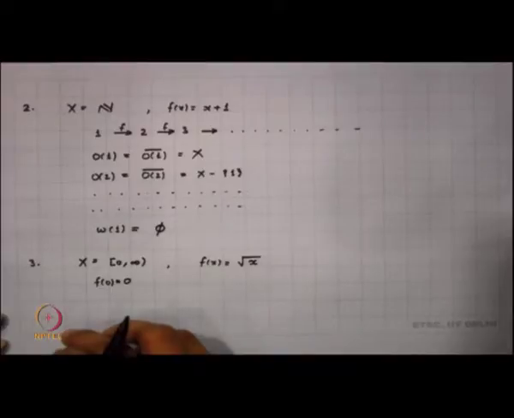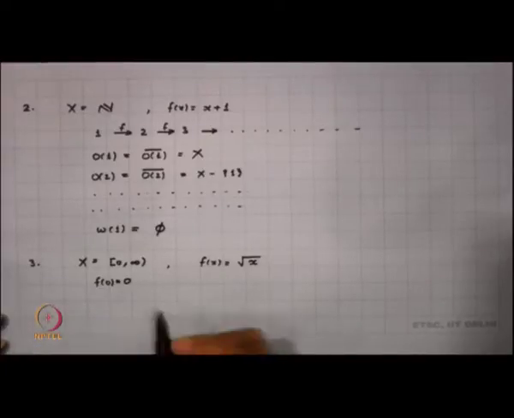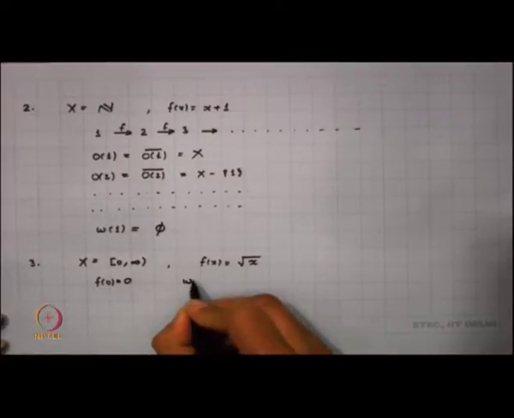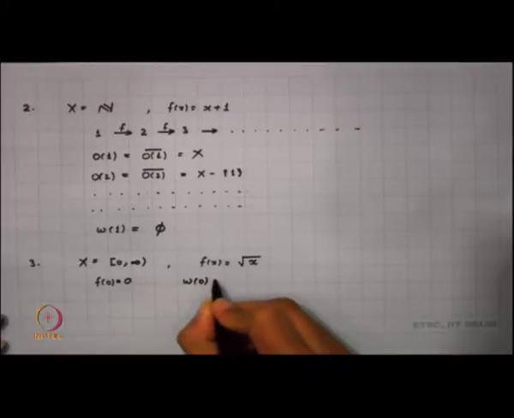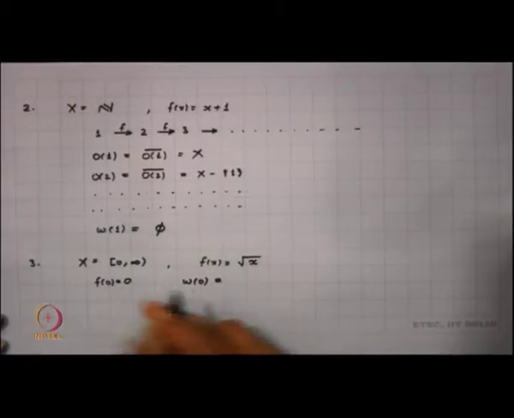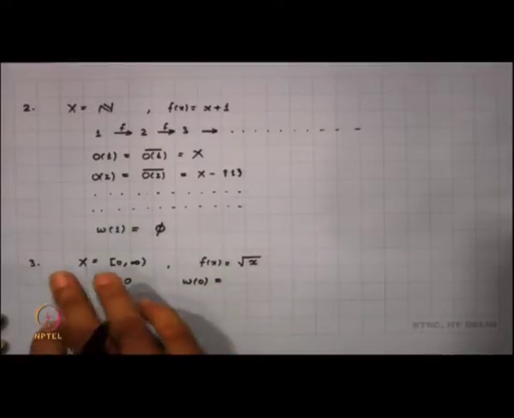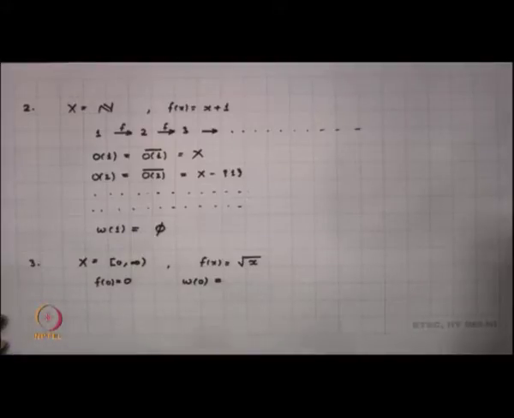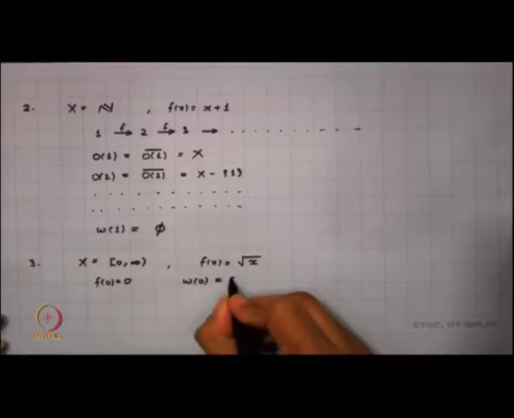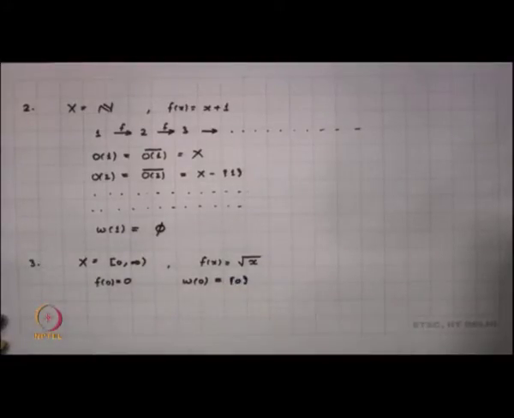Now, the question is, what is the omega limit set of 0? I am looking into the intersection of orbit closures. The orbit closure of any orbit, because it is a fixed point, is singleton 0. So, the omega limit set here is only singleton 0.